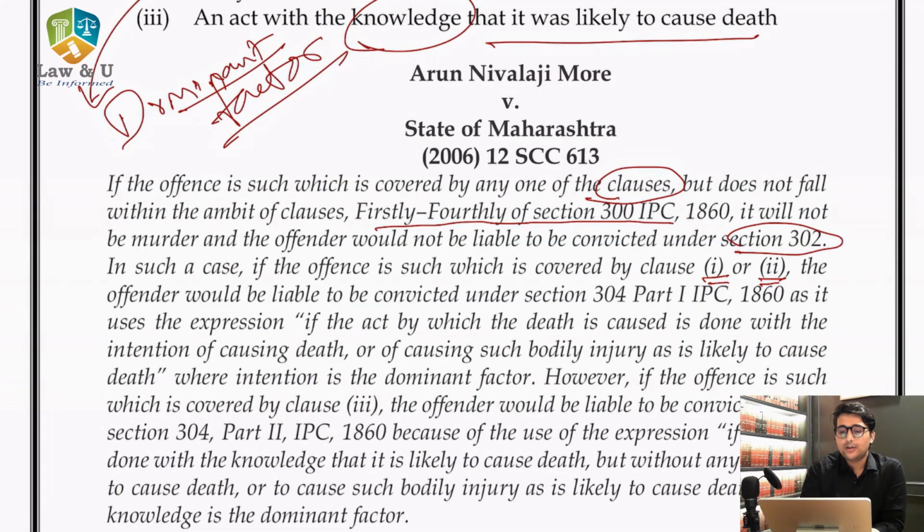The offender would be liable to be convicted under section 304 of the Indian Penal Code, as it uses the expression if the act by which the death is caused is done with the intention of causing death or of causing such bodily injury as is likely to cause death, where intention is the dominant factor. However, if the offense is such which is covered by clause 3, the offender would be liable to be convicted under section 304 part 2 of the IPC, because of the use of the expression if the act is done with the knowledge that it is likely to cause death but without any intention to cause death or to cause such bodily injury as is likely to cause death, where knowledge is the dominant factor.